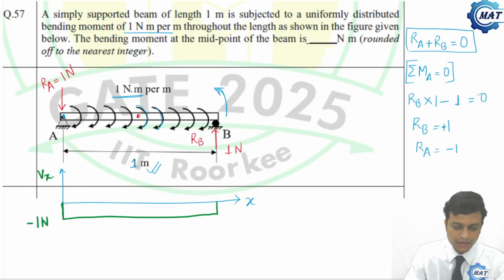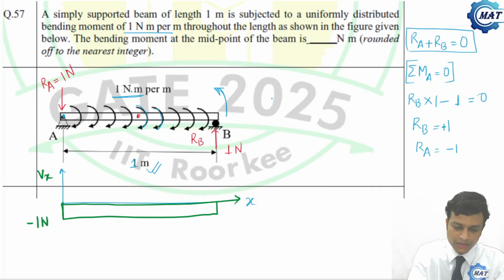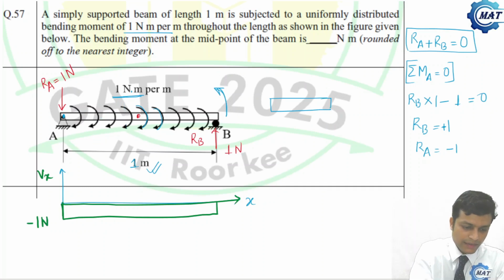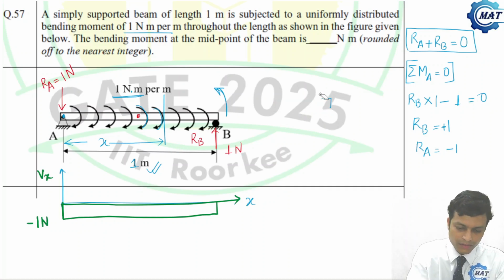This is Vx. So from the diagram, using the relationship, we can also find the bending moment diagram. But here I am trying to draw it for you. Let us take a section at any section X here. This length is X. X is more than half the length of the beam. And this is X.